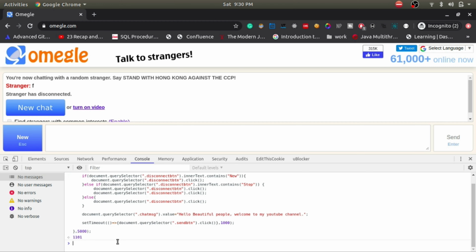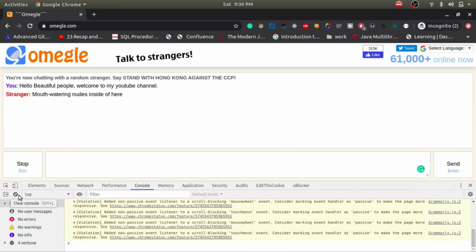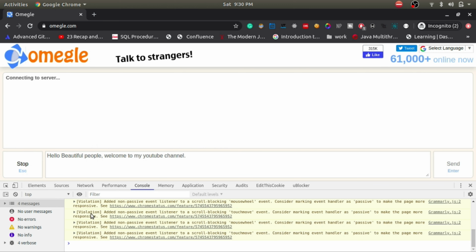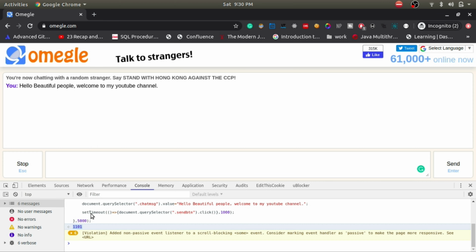Hit the enter button, and this is the ID which I was talking about earlier. As you can see, this bot is working perfectly. Now after every 5 seconds this will run.